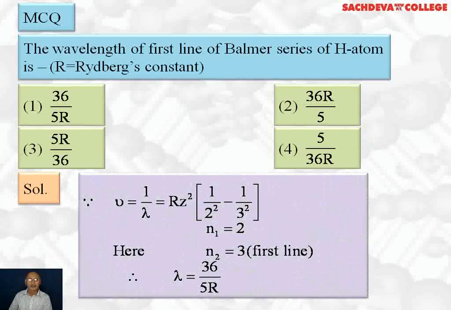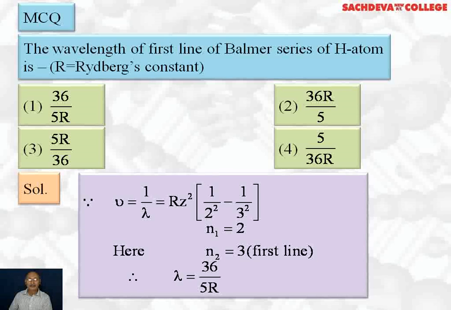How to solve it? The formula is nu bar is equal to 1 over lambda, which is equal to R into Z square into 1 over N1 square minus 1 over N2 square. Here Z is 1, so Z square will be equal to 1. N1 is equal to 2 and N2 is equal to 3. Why? Because lowest energy level in Balmer series is second and higher energy levels are 3, 4, 5, 6. But first line will be from third to second. So N1 is 2, N2 is 3.